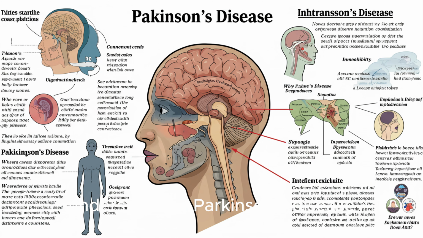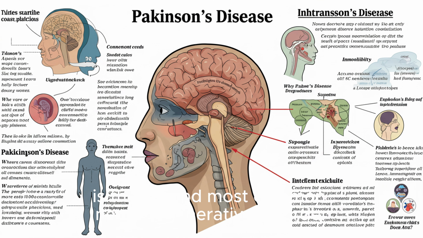Understanding Parkinson's disease. Parkinson's disease, PD, is a chronic, progressive neurological disorder that affects the body's motor system. It primarily impairs movement and coordination due to a gradual loss of dopamine-producing neurons in a part of the brain called the substantia nigra. Dopamine is a chemical messenger vital for smooth, controlled muscle movements, and its deficiency leads to the characteristic motor symptoms of the disease.